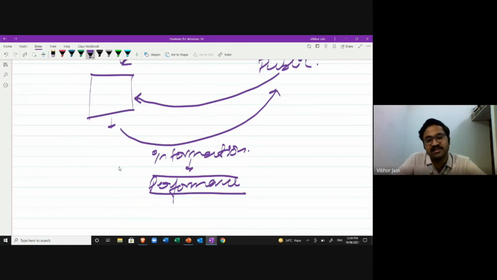For example, let's take a very small example. When you were studying in school, your teachers used to send a report card to your parents. Why are they sending the report card? They're sending the report card because they want to explain the performance of the student, the performance of the ward, to the parents. Sir, this is what is going on, the performance is increasing, decreasing, whatever is happening. They want to communicate to the parent what is the return on their investment. If they're giving the school some funds, what is the return of that investment?